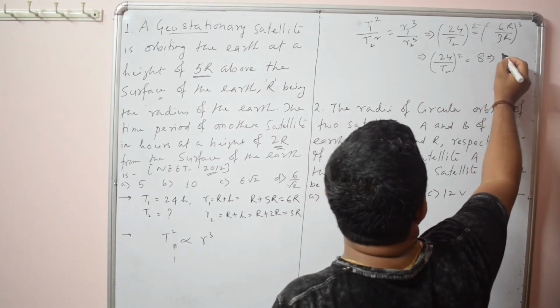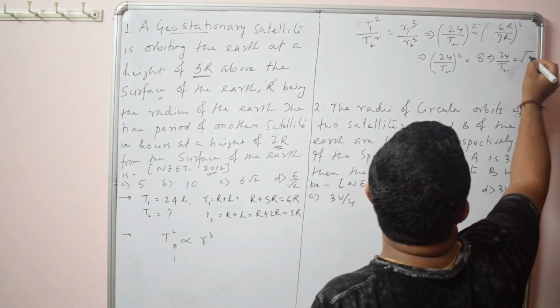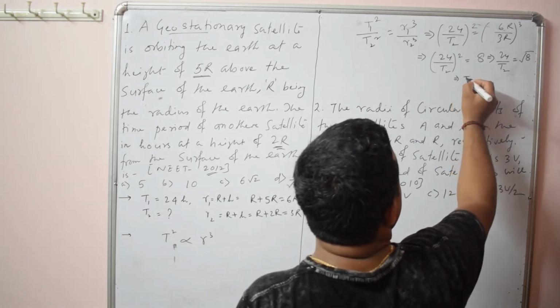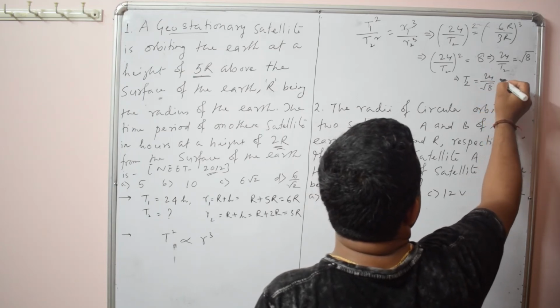So 24 by T2 whole square, it will be 2 cube, 8. So 24 by T2 is root over 8, or T2 is 24 by root over 8.